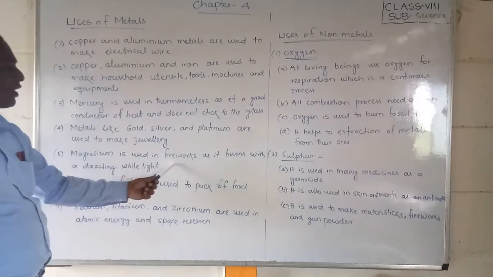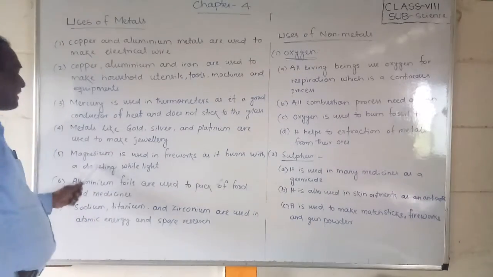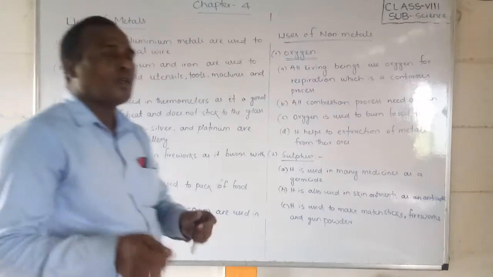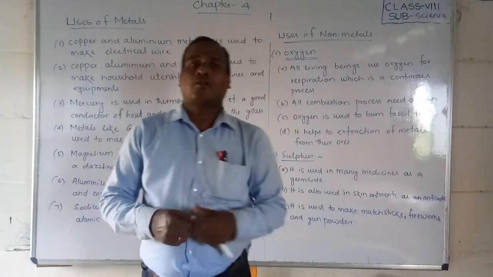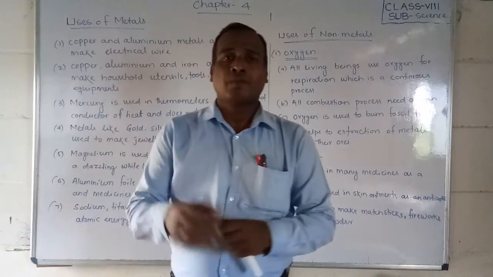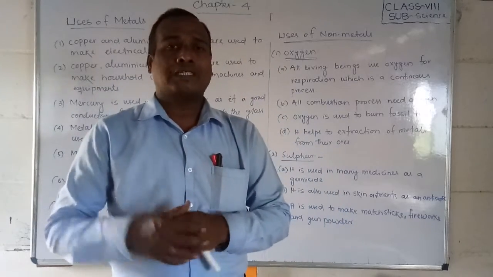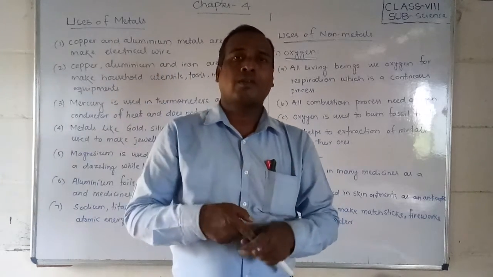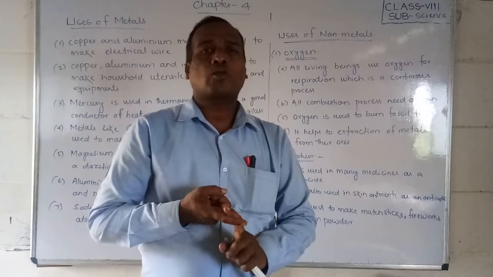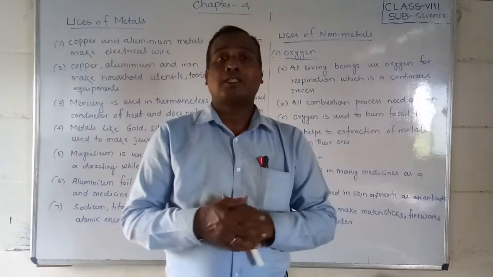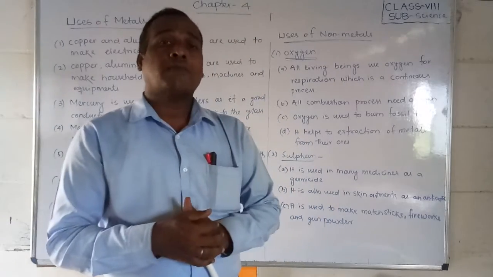Magnesium is used for fireworks and it burns with a dazzling white light. You have seen at the fireworks shop that dazzling lightning-like light, when they join two irons together. At that time they use magnesium wire.